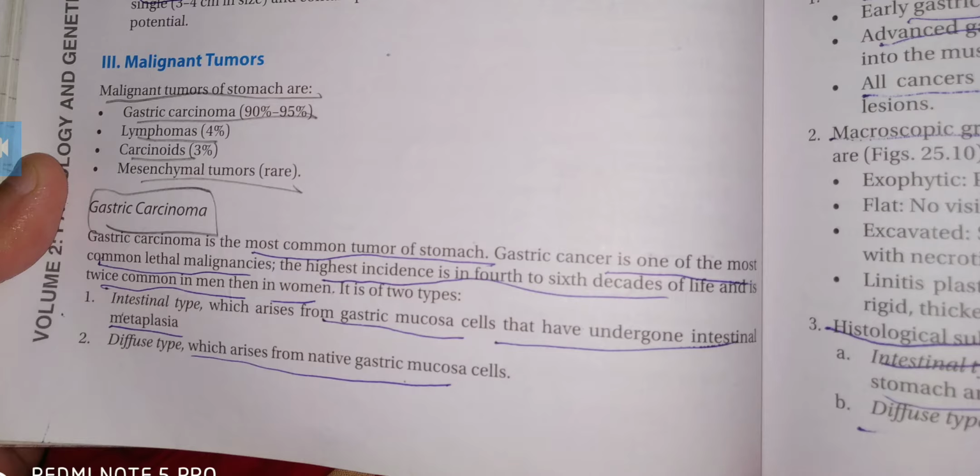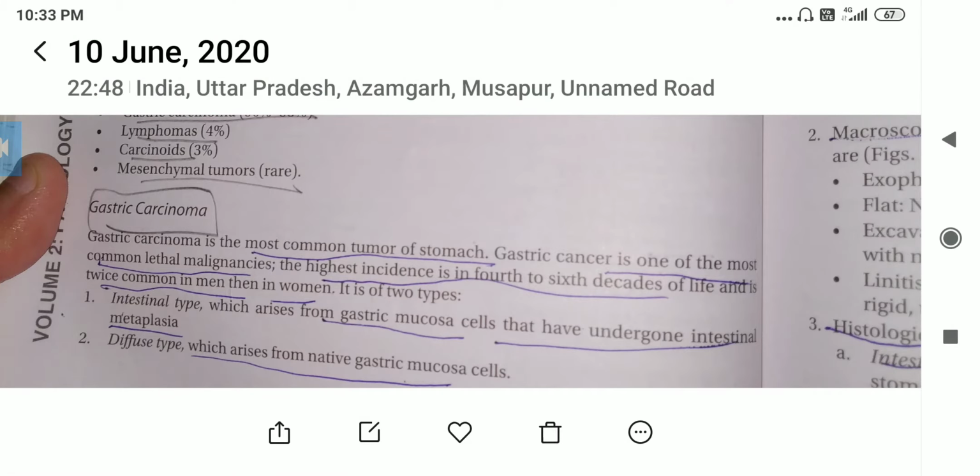Gastric carcinomas are the most common tumors of the stomach, and gastric cancer is a lethal malignancy, meaning it may lead to death. These are mostly seen in the 4 to 6 decades of life, and again are more common in men than in women. The ratio will be 2:1. Two types: intestinal type and diffuse type.